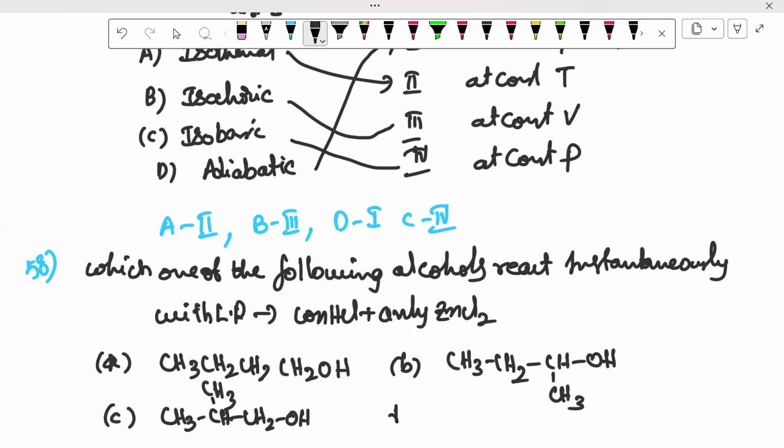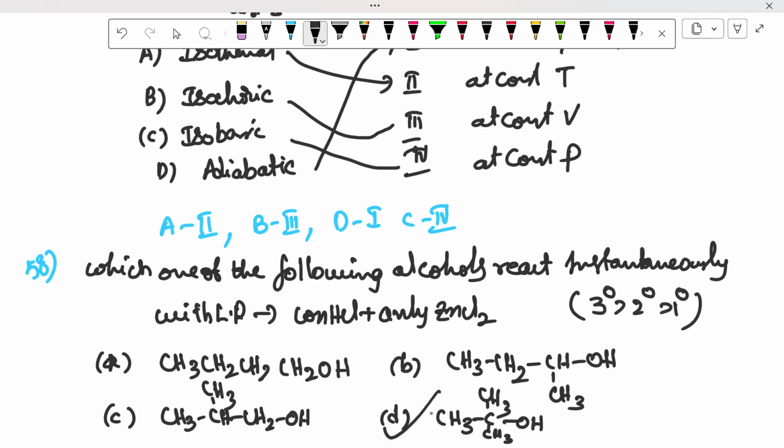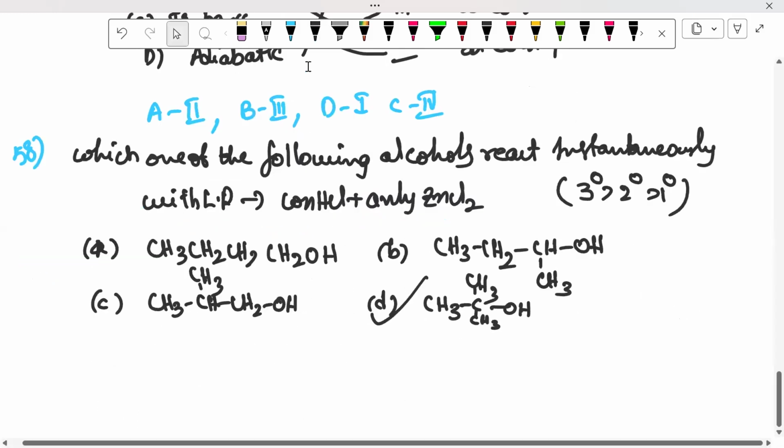And the fourth one is (CH3)3COH. In this, you want to check which alcohol is more reactive: tertiary is greater than secondary, which is greater than primary. Then option B is correct. Shall I move on to the next question?